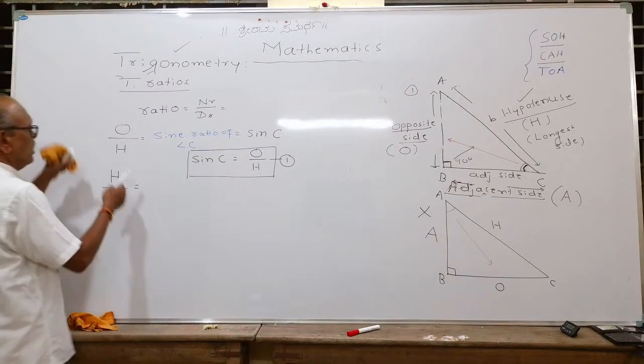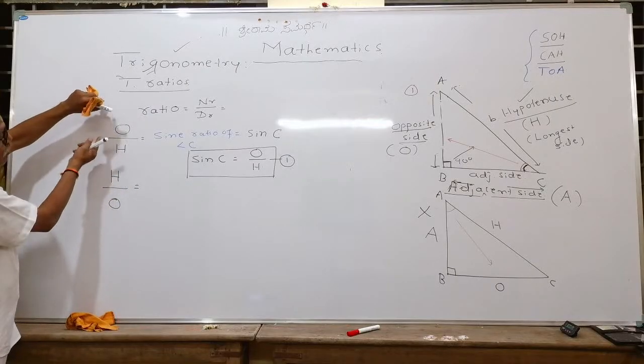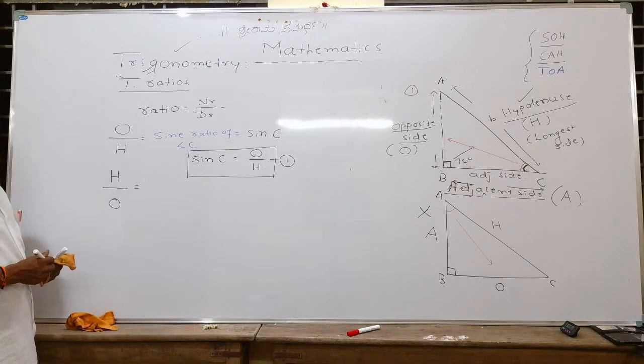Similarly, I will take the second ratio, its reciprocal. What do you mean by reciprocal? If you interchange numerator and denominator, you get the reciprocal.